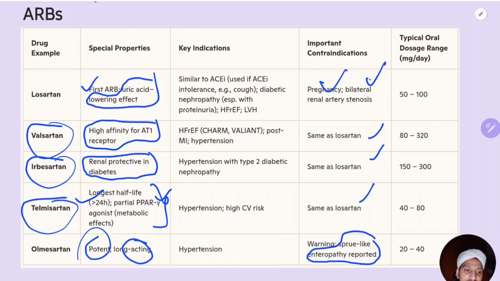Now, what are the doses of these drugs? Losartan is 50 to 100 mg. Valsartan is 80 to 320 mg. Remember this because these are commonly used drugs.